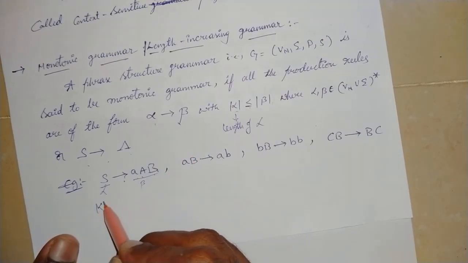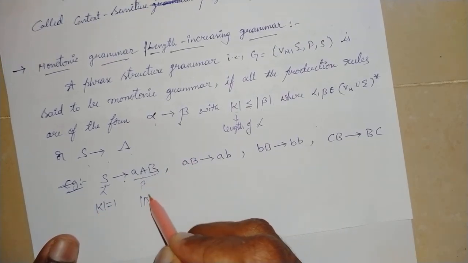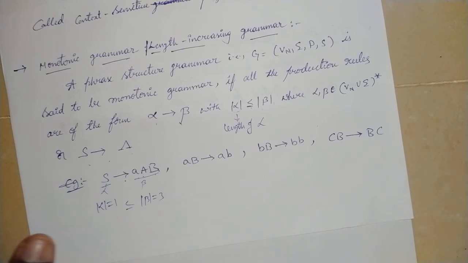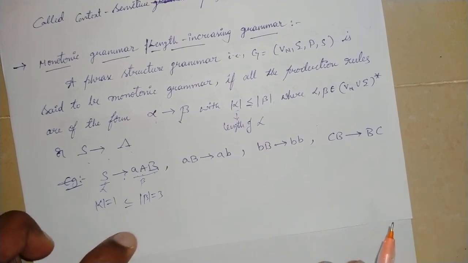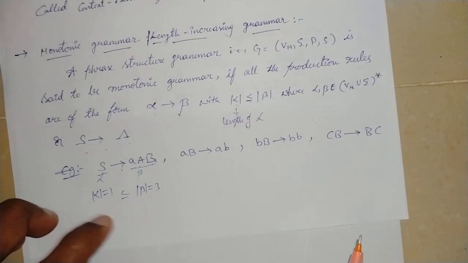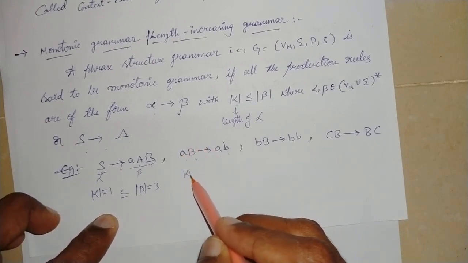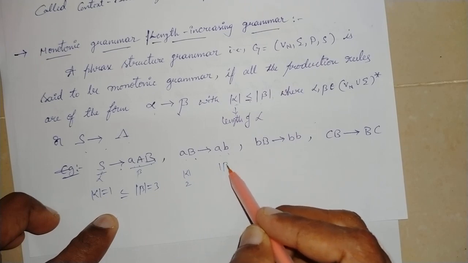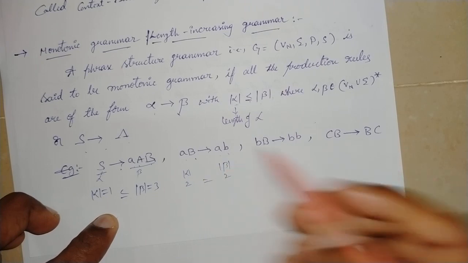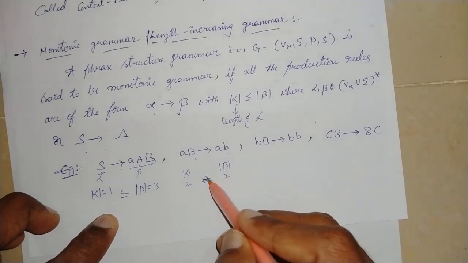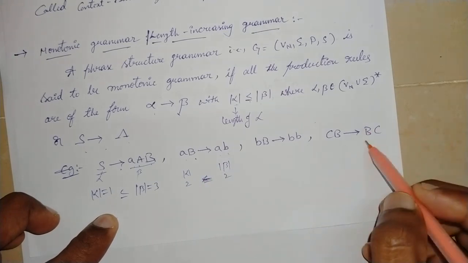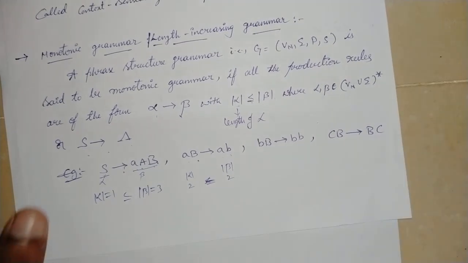So the length of alpha is 1 and the length of beta is 2, which is the length of alpha less than or equals to length of beta. So similarly AB replaced by AB. Here the length of alpha is 2 and the length of beta is 2. So which is equals to. So that implies less than or equals to.